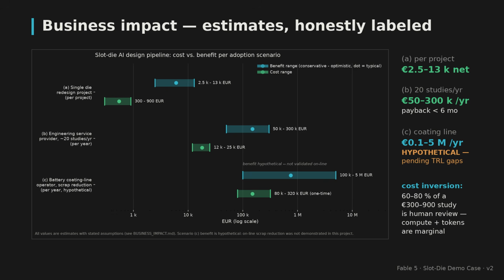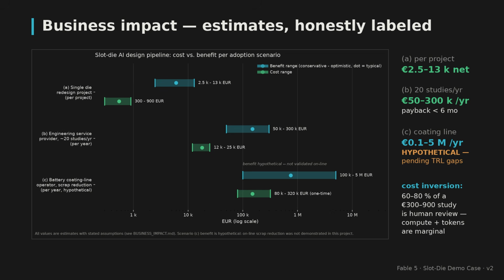3 scenarios, honestly labeled. A single die redesign nets 2.5 to 13,000 euros per project. A service provider running 20 studies a year gains 50 to 300,000 euros annually. Pipeline payback in under 6 months. And a battery coating line, where scrap is the real money, 100,000 to 5 million euros per year. But that figure stays hypothetical until the readiness gaps are closed.